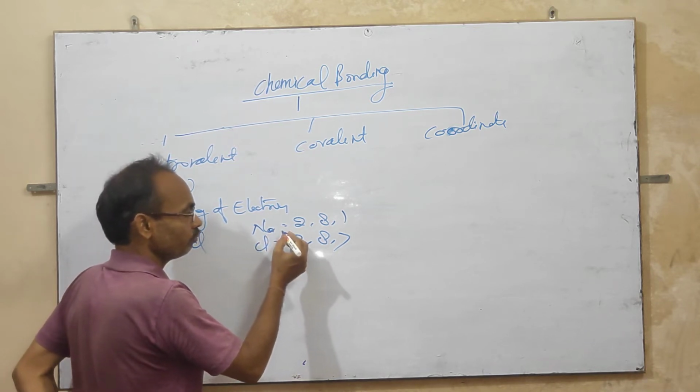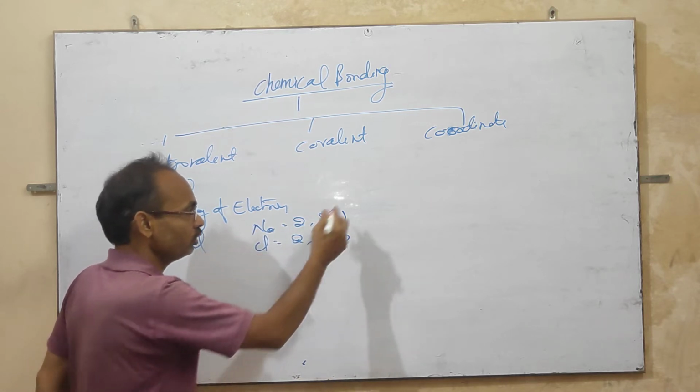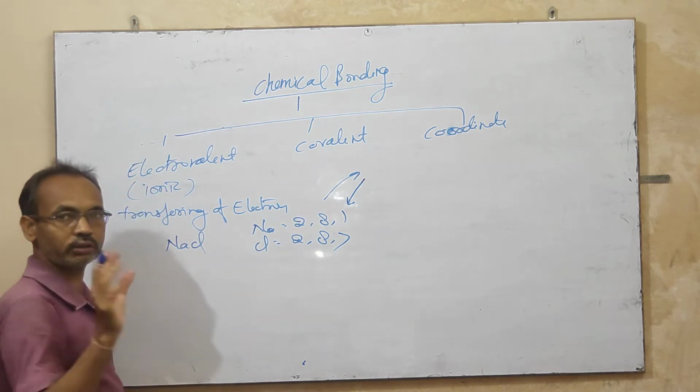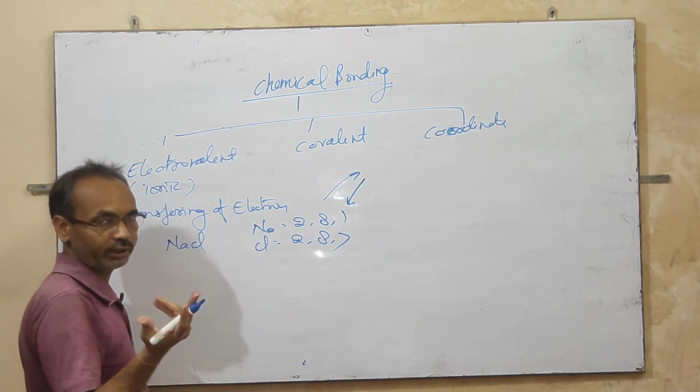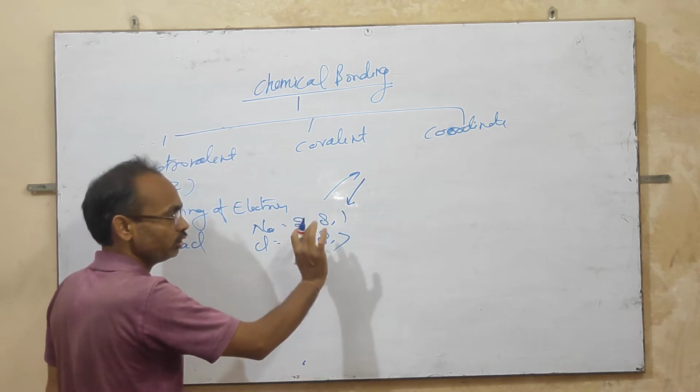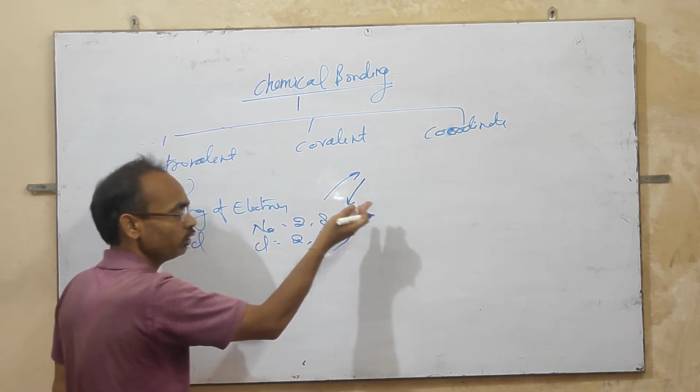So what is suitable for sodium? Accepting 7 electrons or losing 1 electron to get 8. It is not easy to accept 7 electrons, but it is easy to lose 1 electron.